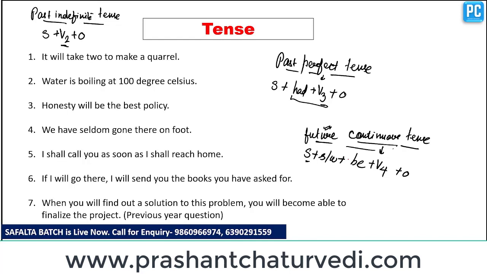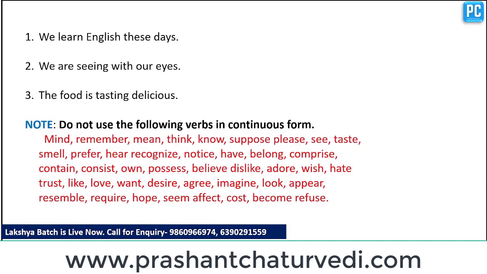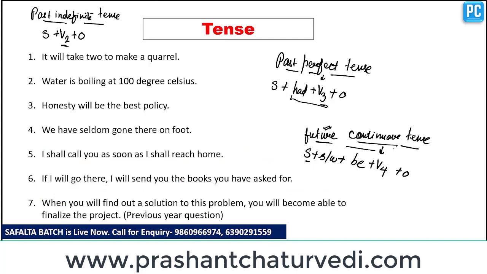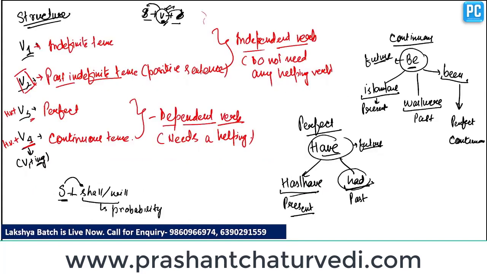So we have already discussed that there are only four types of verb which are used in tenses: V1, V2, V3 and V4. Clear? So the least used verb here is the second form of verb, that can be used only for past indefinite, especially in positive sentences of past indefinite tense.